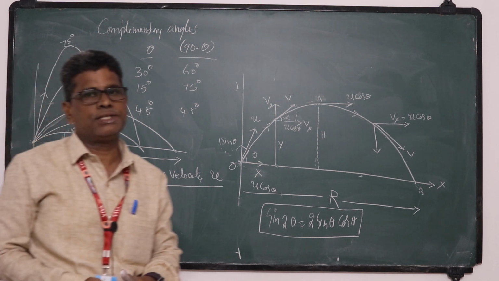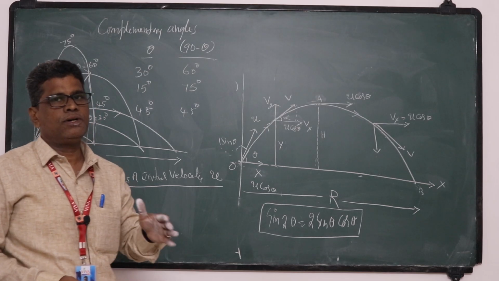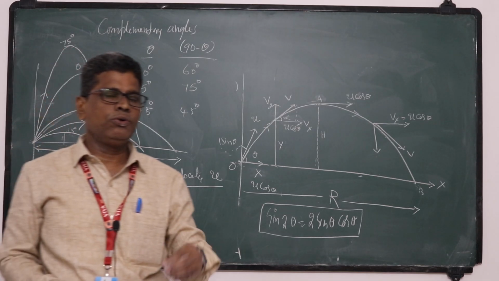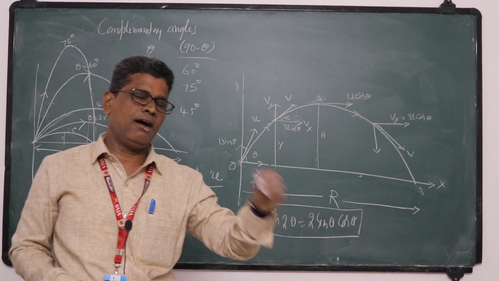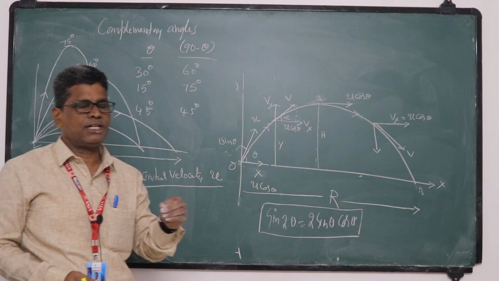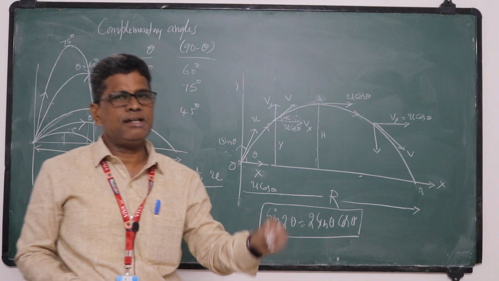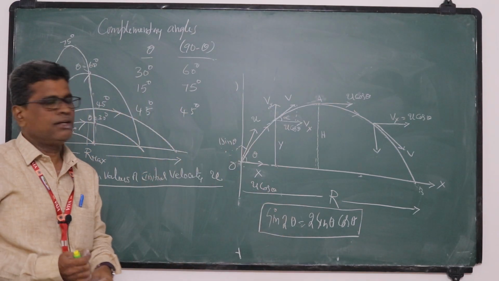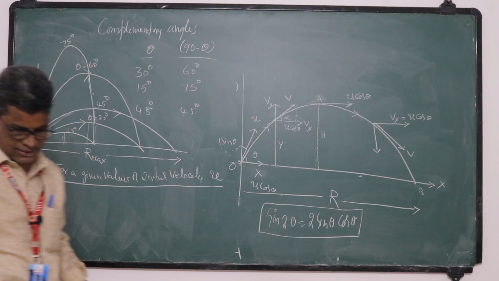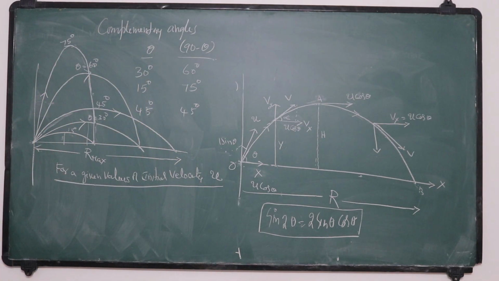I proved that the path of the projectile is a parabola. I said how to determine the velocity of the projectile after t seconds and how to find the displacement of the projectile after t seconds, both in magnitudes and directions. So this is today's lesson. I am going to close today.